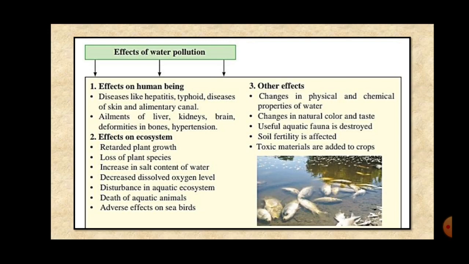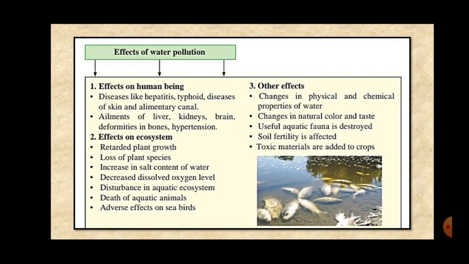Then what happens to the ecosystem? Ecosystem consists of the living factors, that is the biotic factors, and non-living or the abiotic factors. And we had studied that both of them are interrelated with each other, both of them are dependent upon each other, both of them cannot survive without each other, right?